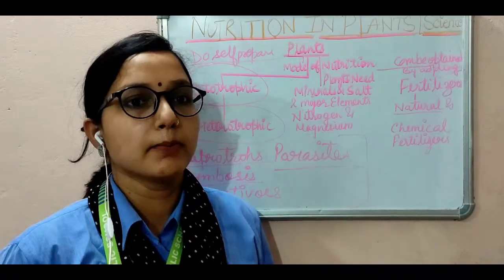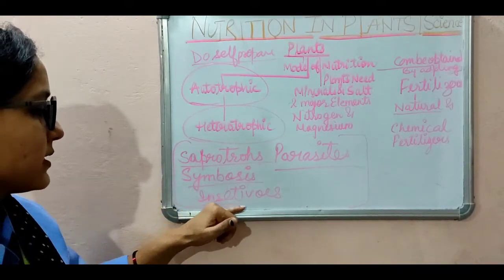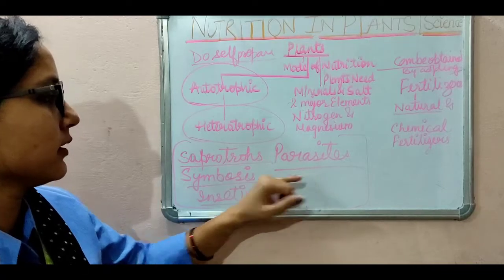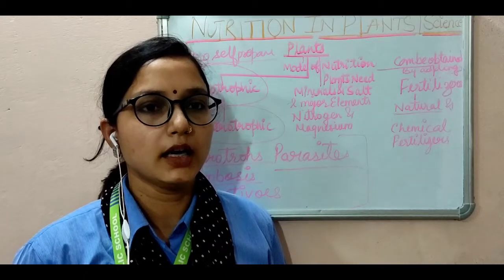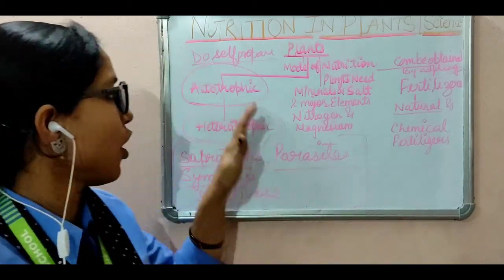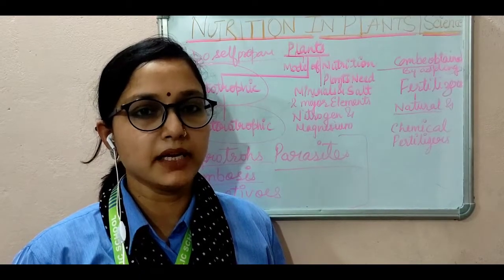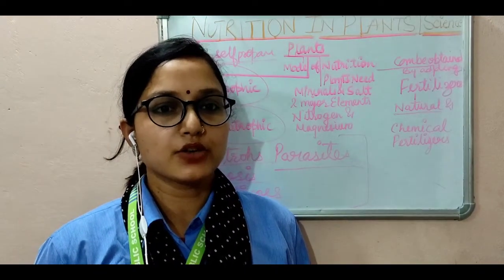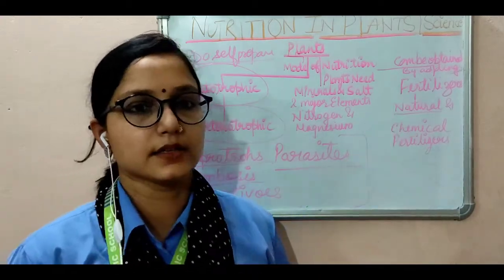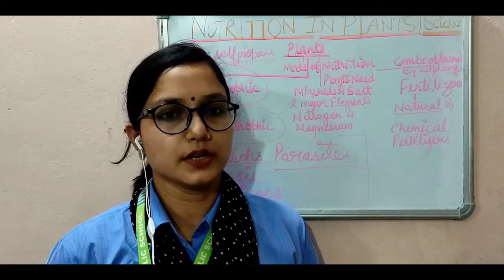So you can better understand step by step that saprotrophs, symbiosis, insectivorous and parasites, they all are living organisms and they are dependent on other autotroph plants. Some chemical fertilizers are man-made and some are natural fertilizers, like manure and compost. With the help of these fertilizers, the plants get nutrition.